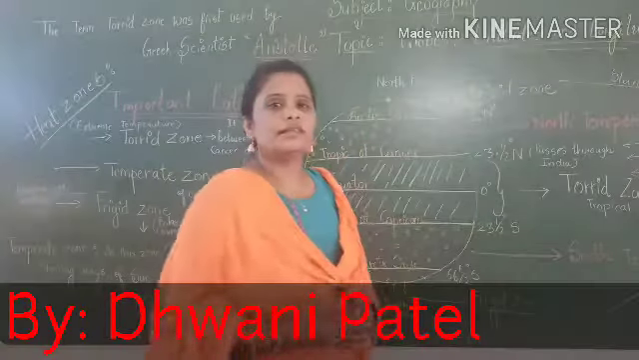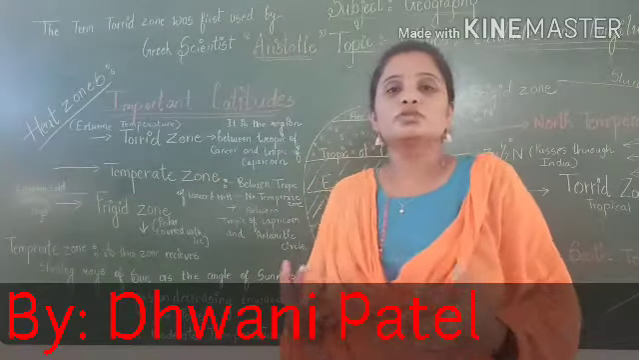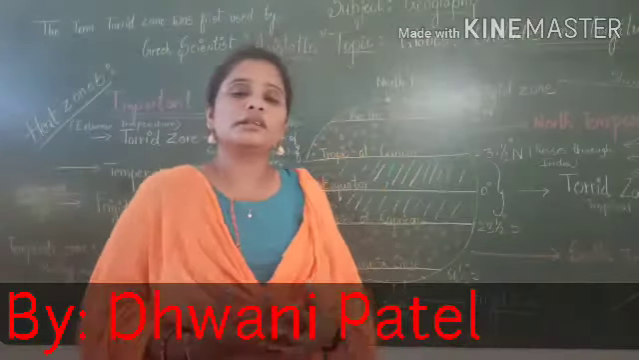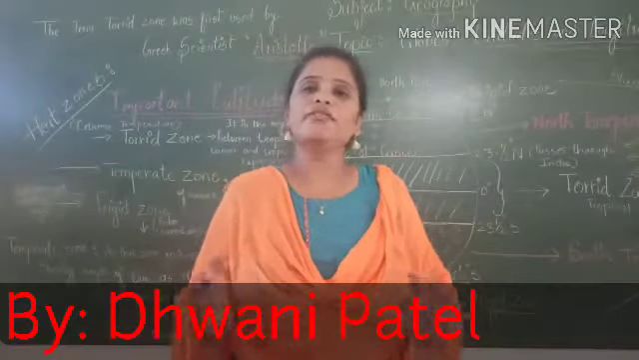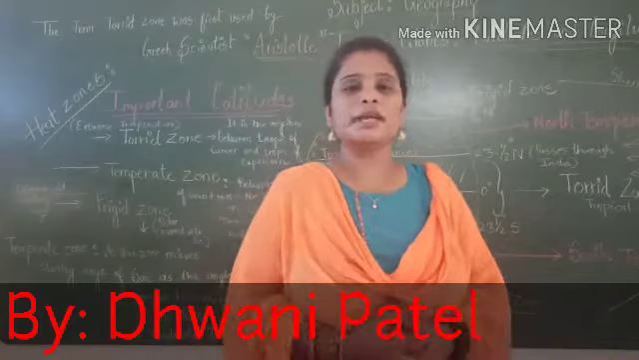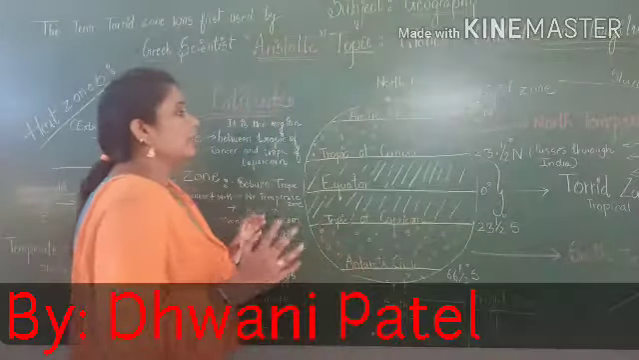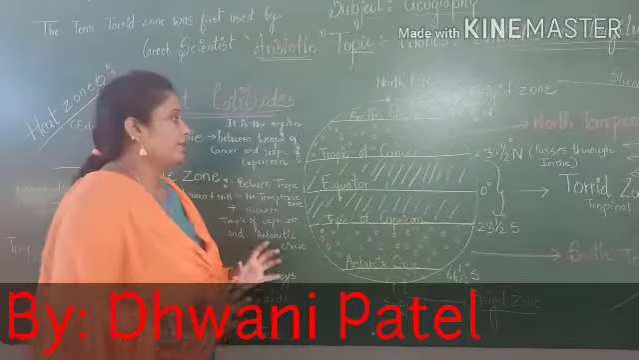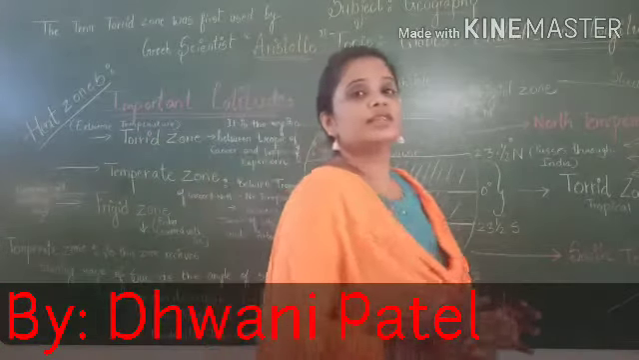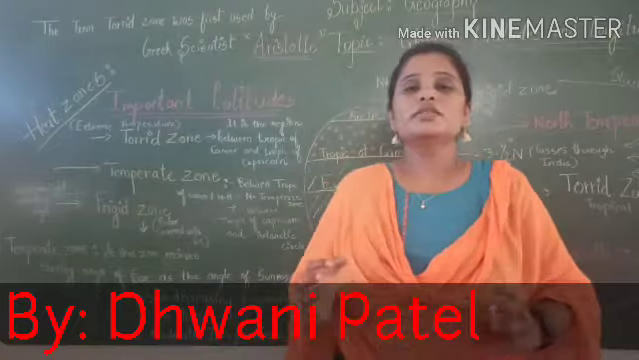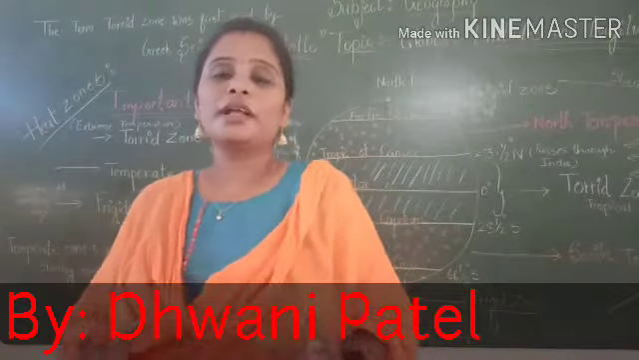Now let us understand what the different zones on our earth are. What are the different climatic zones? Our whole world is experiencing a different climate. So what is the reason behind it? There are three major zones. For example, let us start with the torrid zone. Now you must be thinking, teacher, what is the torrid zone? It is also known as the tropical zone.